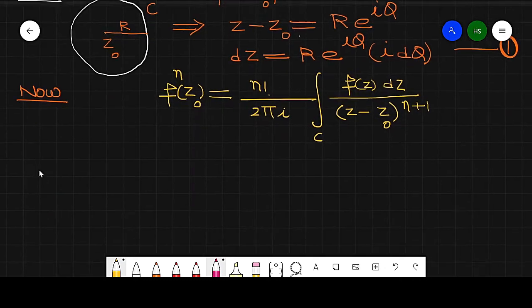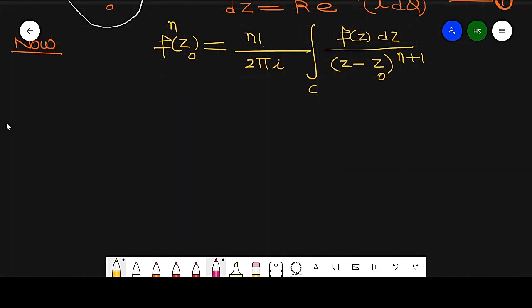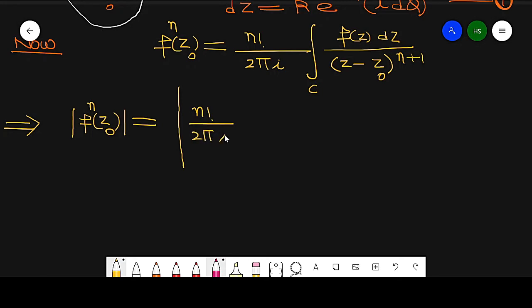Now taking absolute value on both sides. So the absolute value of f^n(z0) is equal to the absolute value of n factorial over 2 pi iota times the integral around C of f(z) over (z minus z0) raised to power n plus 1 into dz.